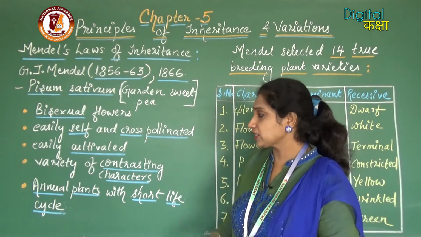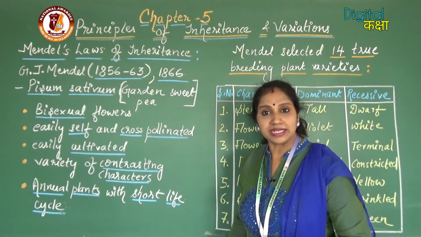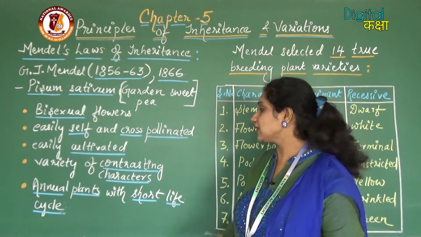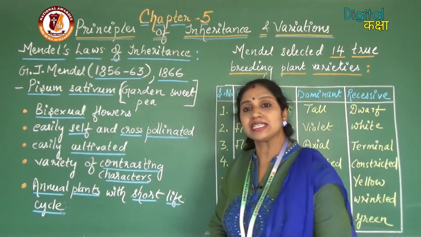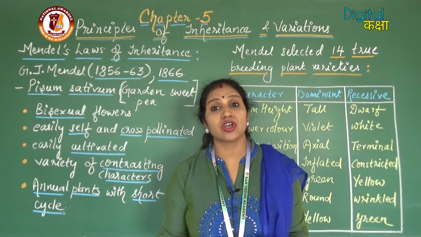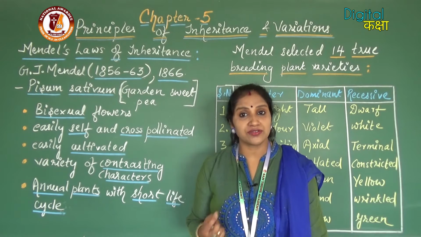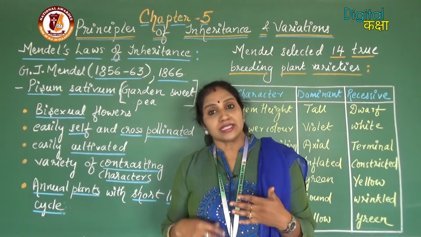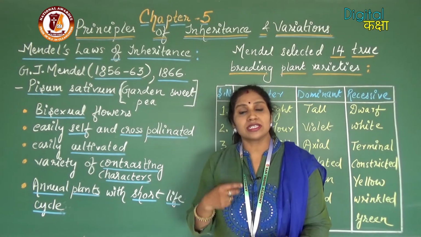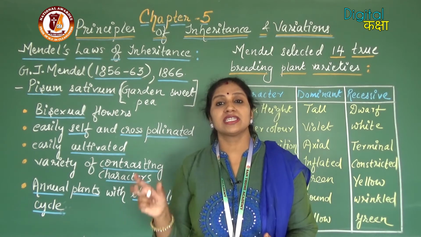Now the last advantage of this pea plant is that it is an annual plant and it has a very short life cycle. If we take a plant with a long life cycle, then it will take a number of years, or a long time, to get the results.